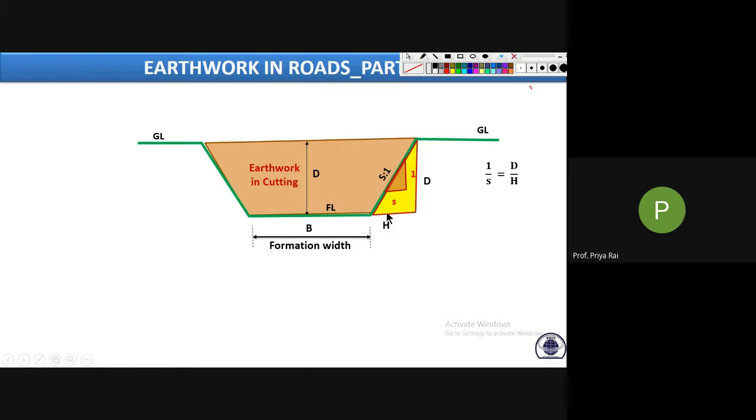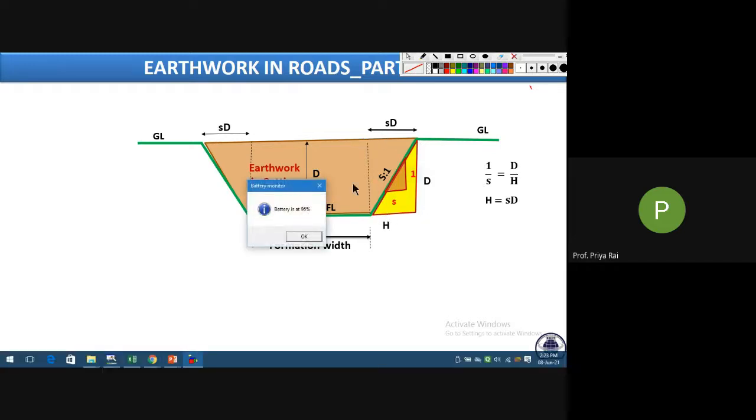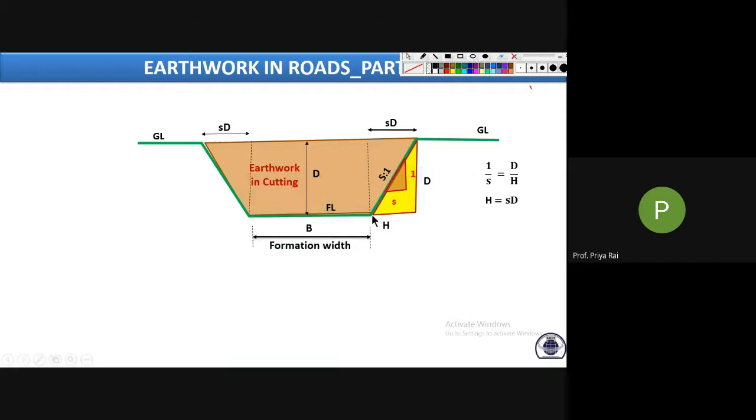What is the value of H? H is this much distance, from here to here. From this equation, H is equal to S into D, right? So this distance is nothing but this distance. If we move forward in the upper direction, that distance is SD. Similarly here also, this much distance is SD.